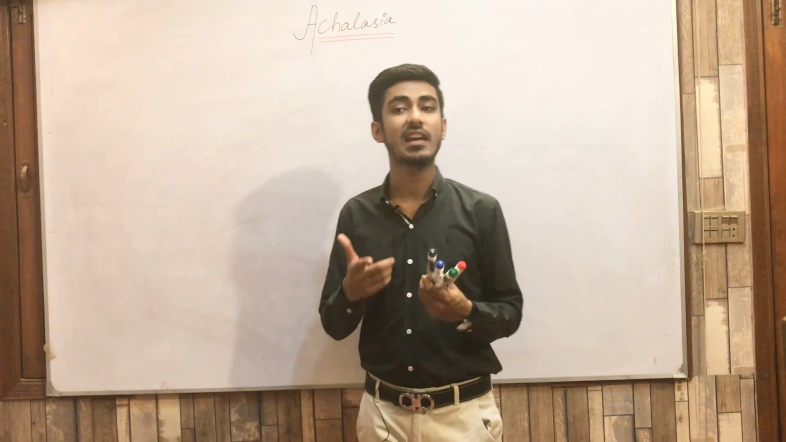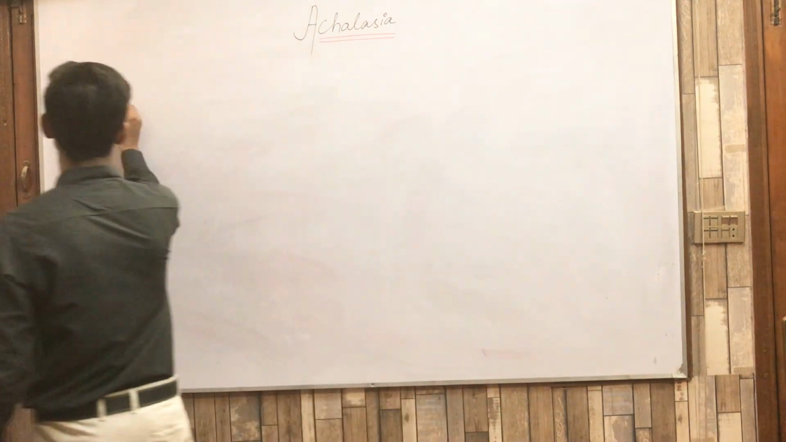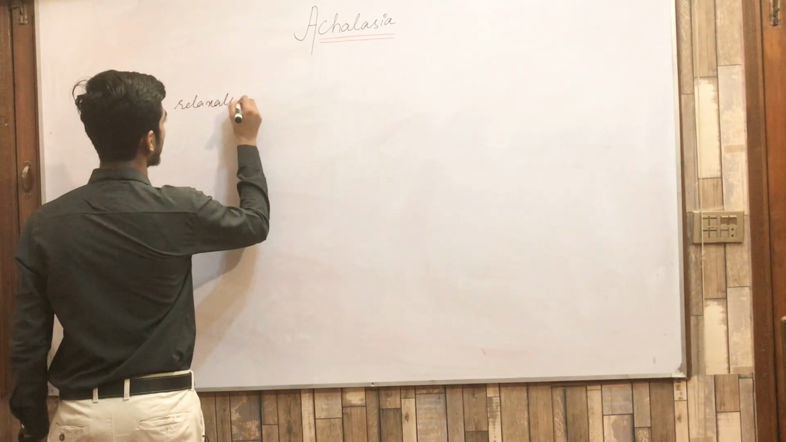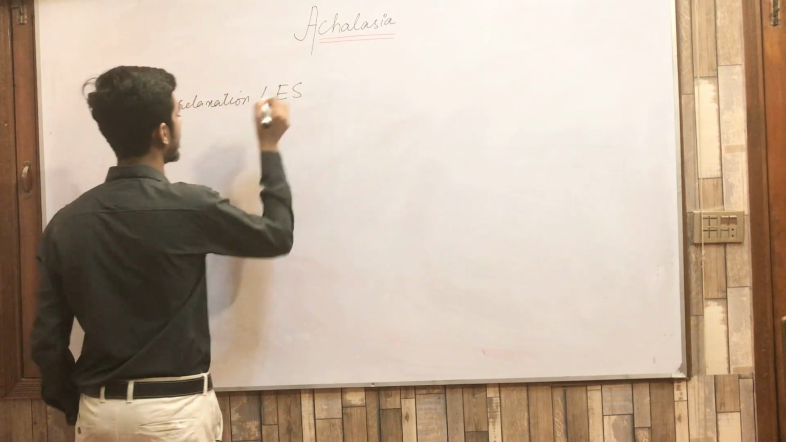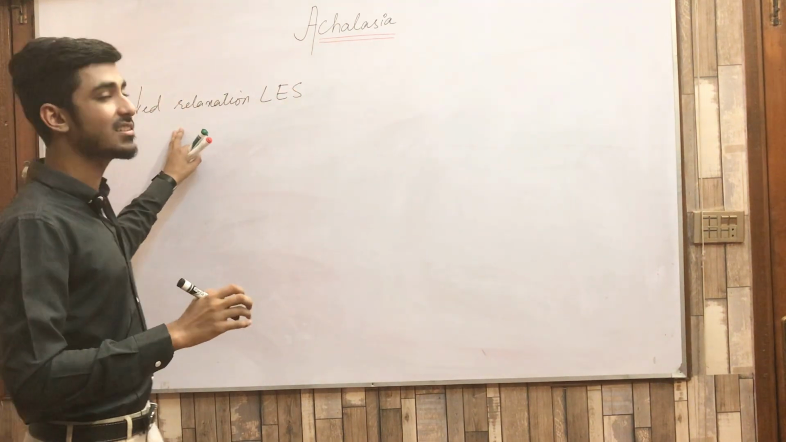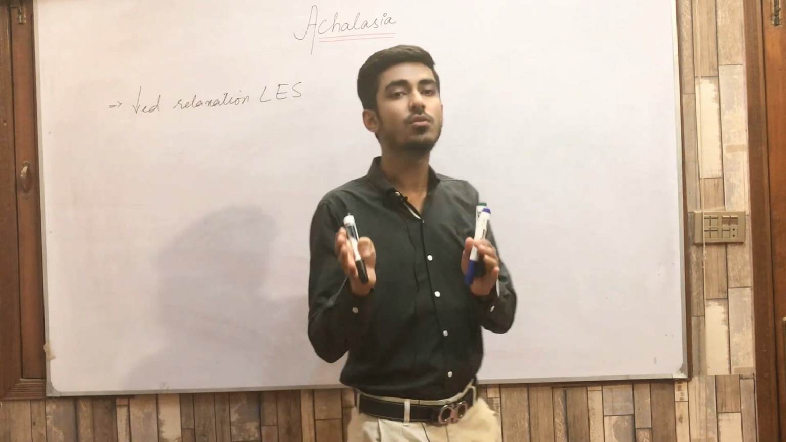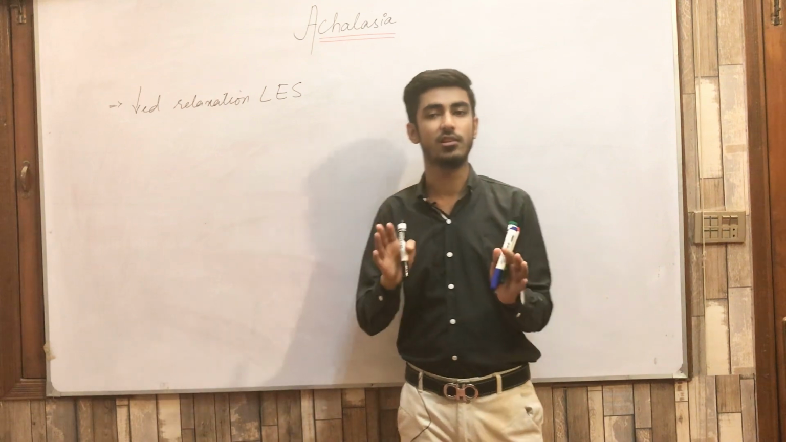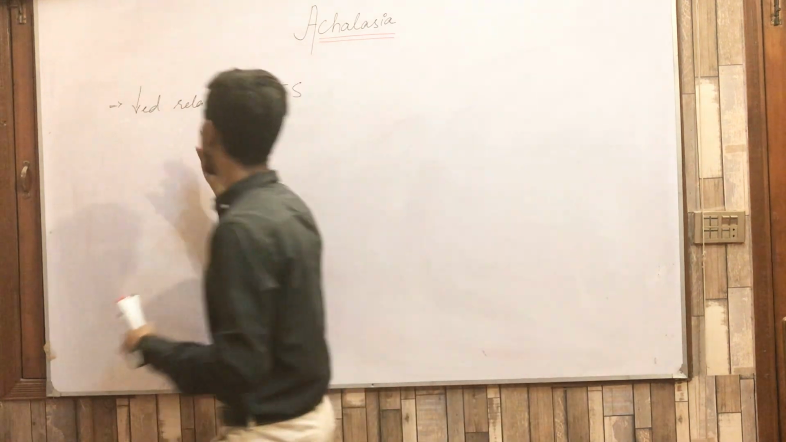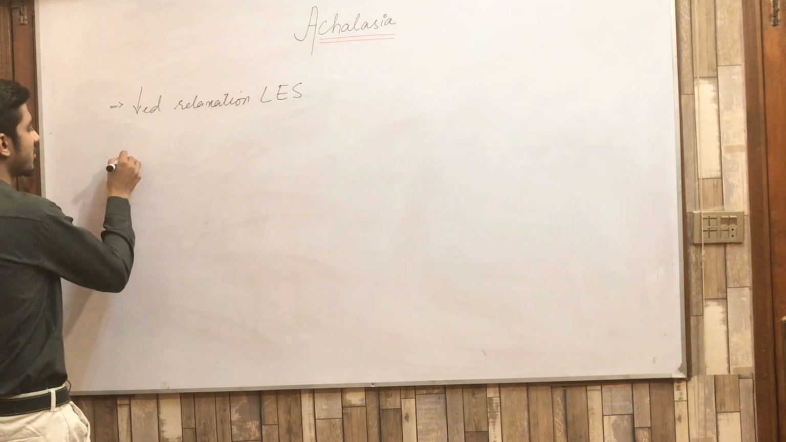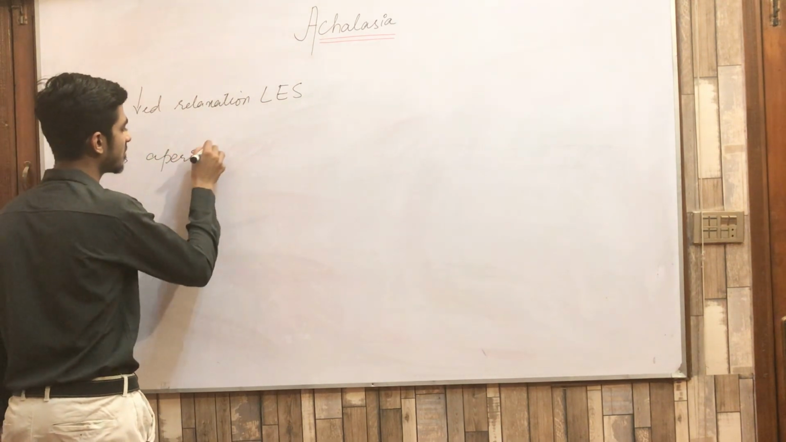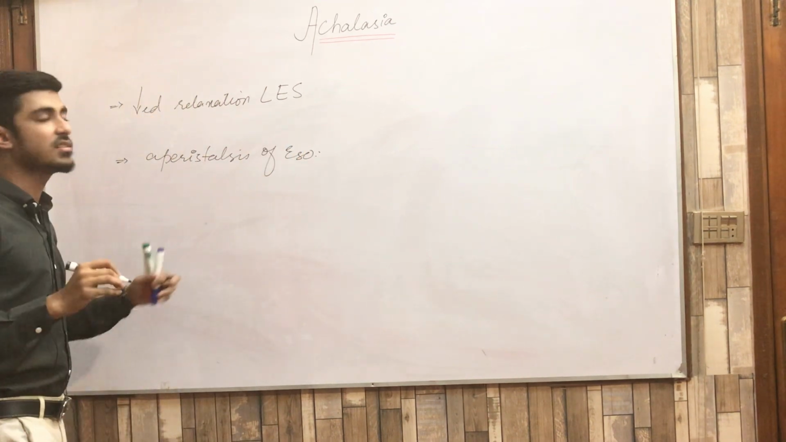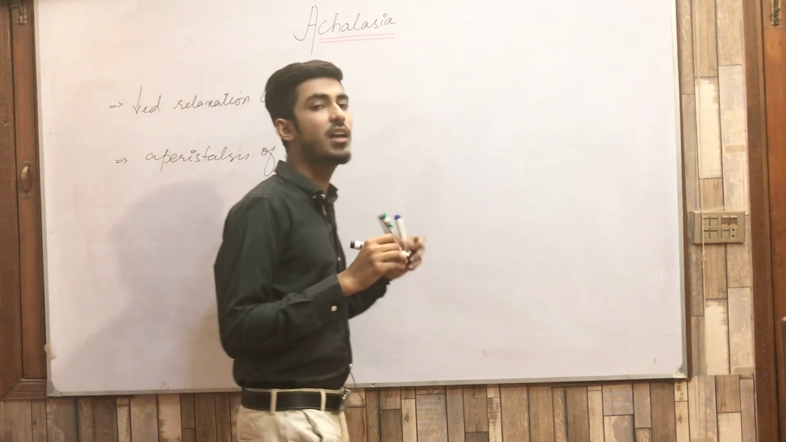So basically, what is achalasia? Achalasia is characterized by decreased relaxation of the lower esophageal sphincter. Now, why does this relaxation occur? I will be explaining this after just a few minutes, and all your questions will be cleared at the end of the lecture, inshallah. So this is characterized by decreased relaxation of the lower esophageal sphincter and absent peristalsis of the esophagus. So these are the characteristics of achalasia.